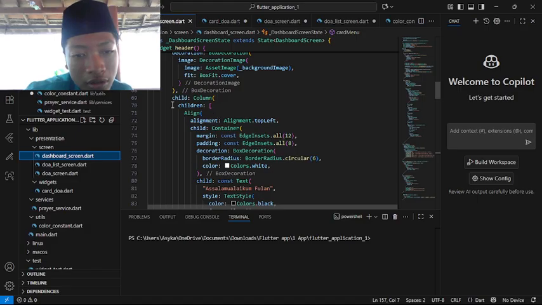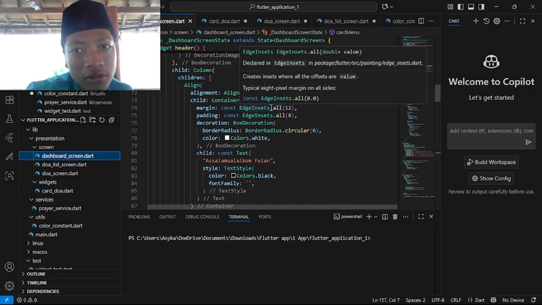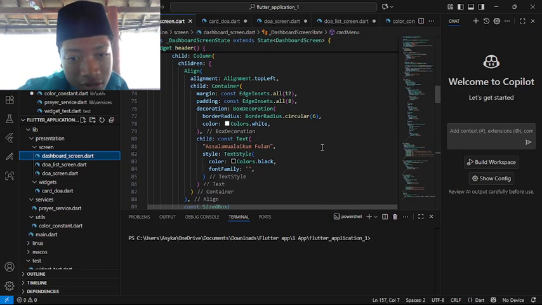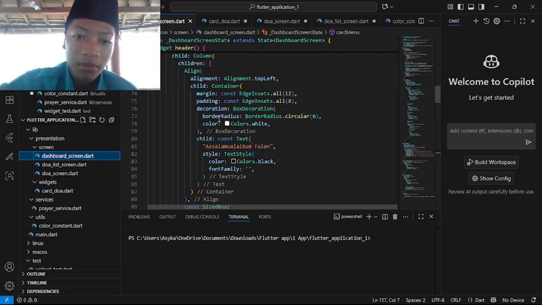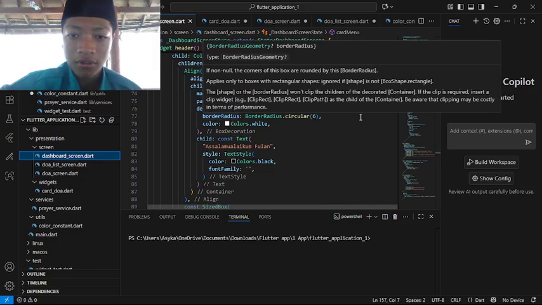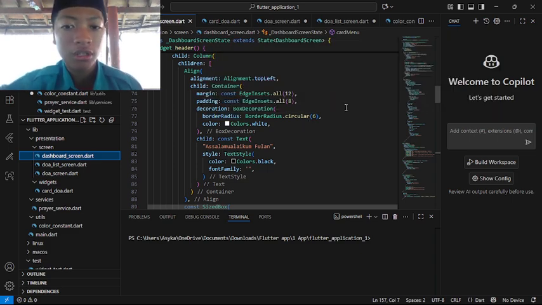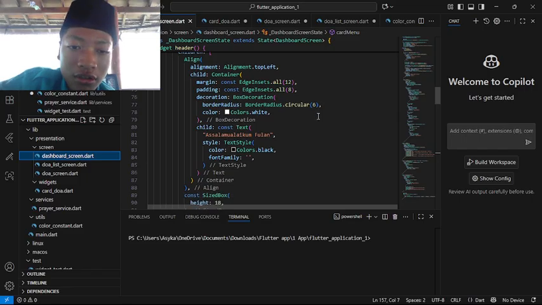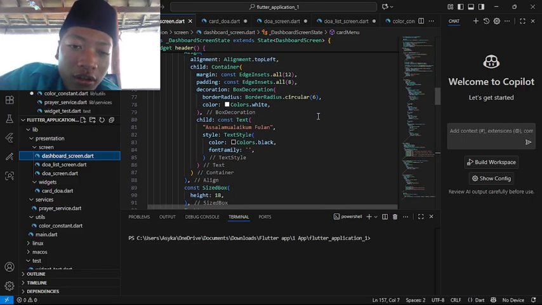And here we make the child a column. Inside the column there are children for making so many assets. Alignment top left, so start from the top left. Margin, const edge insets all 12. Padding, the margin was 12 and the padding was 8. Decoration box decoration, add the decoration. The border radius circular with the width 6 and using the color white.